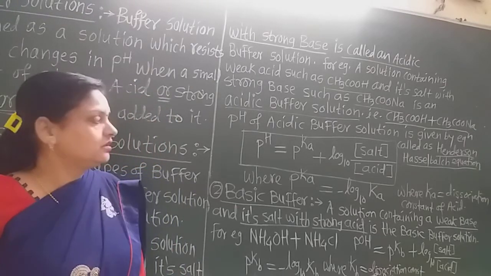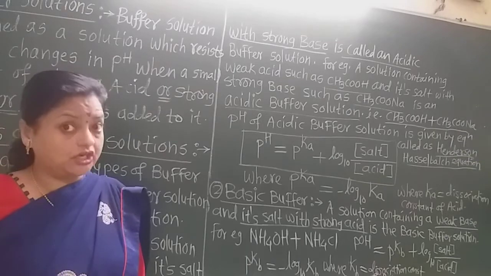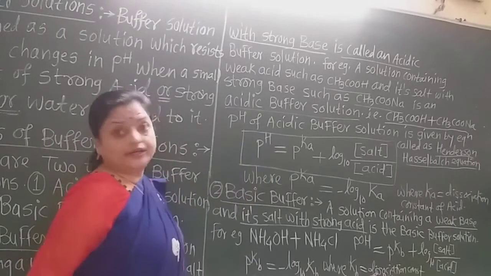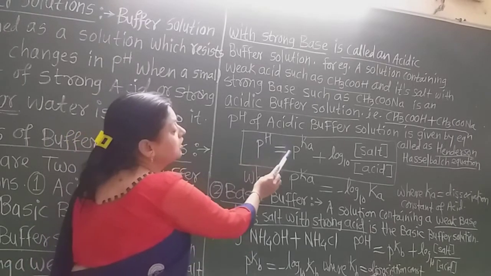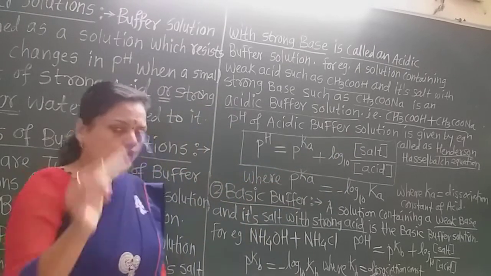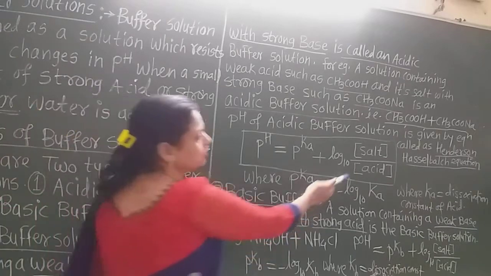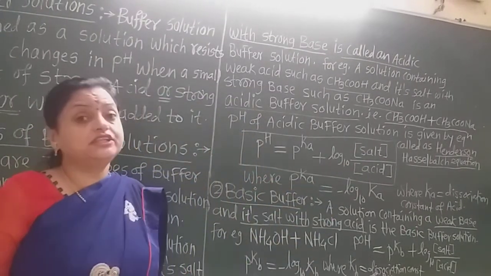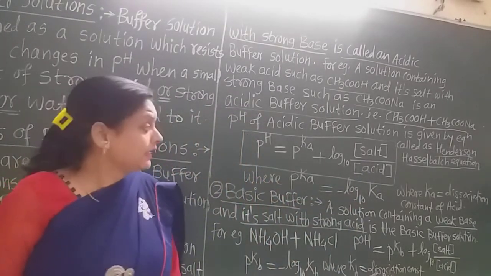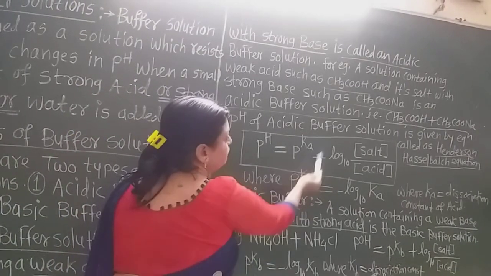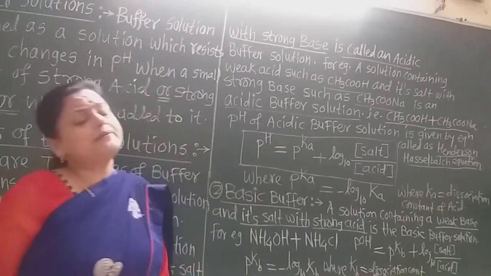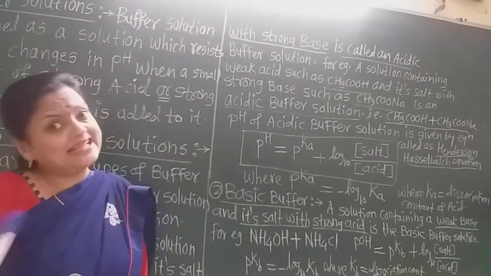Now the Henderson-Hasselbalch equation for the pH of acidic buffer is given as pH is equal to, a very important equation students, pH is equal to pKa plus log to the base 10 of concentration of salt. What is meant by square bracket? Here write down the concentration of the salt if it is given in the problem, divided by concentration of acid. Now this is also given in the problem. If we substitute all these values and calculate the pKa by using this formula, we can calculate the pH of buffer solution. So we will see the numericals later on.